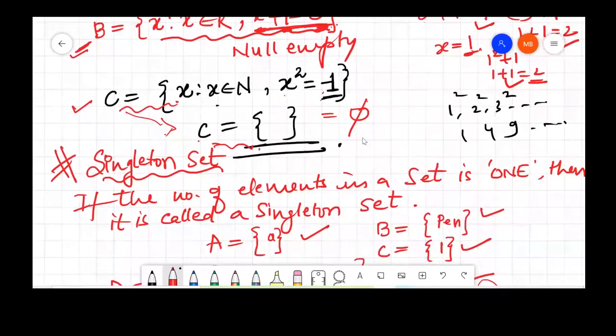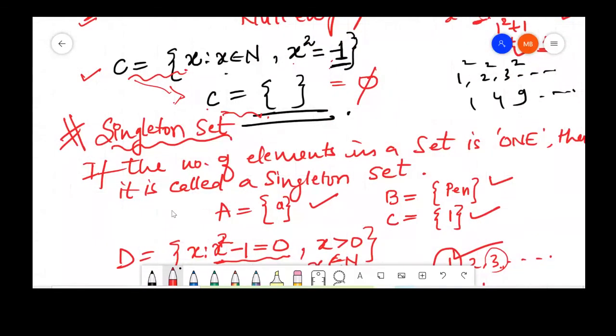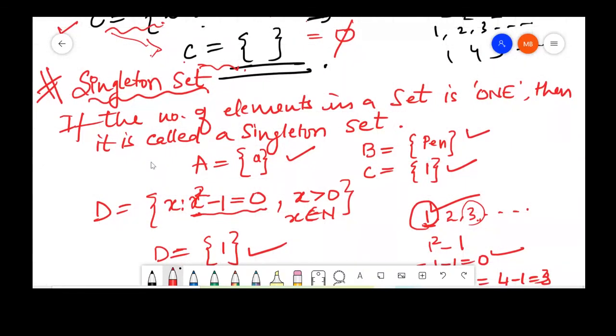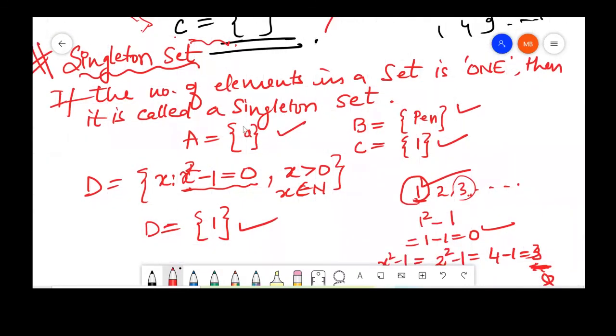The fourth case that we have discussed is the singleton set. As the name suggests clearly, a singleton set is a set which has just one element. So for example, set A contains this letter, small letter a. Set B contains just one object, which is your pen. Set C contains just one number, which is 1. So these three are examples of singleton sets.